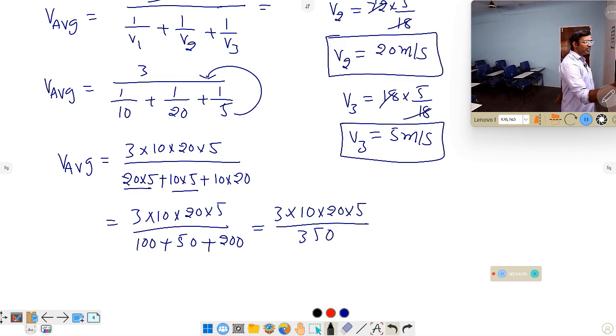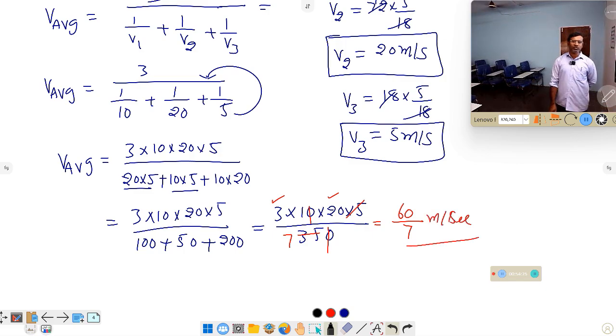Now you can cancel it. What way can I cancel it? Here 0, 0 get cancelled. Now 5 sevens we can cancel. So if we calculate this value, 3 into 20, that is 60, is left with 7 in the denominator. 60 by 7 meter per second is the answer to the question. You can convert into decimals if you want. So this is the approach you have to follow while calculating.